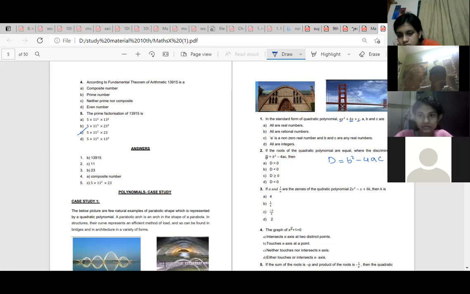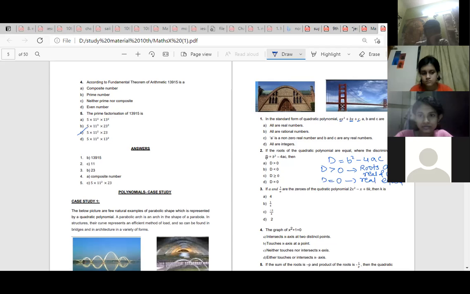So if we find this value, if d is greater than 0, then the zeros, that is the roots, the values of x, are real and unequal. Both of them are different values. If d is equal to 0, then you will get real and equal zeros. And if d is less than 0, that means d is negative, then the zeros are non-real. This is a condition that you will learn in the 4th chapter, quadratic equations.